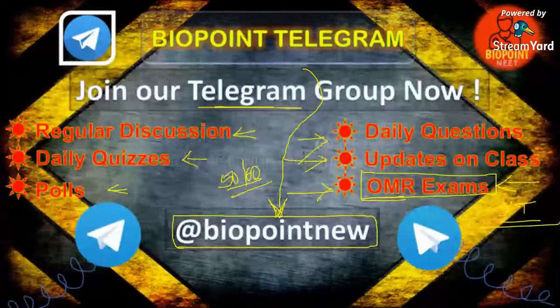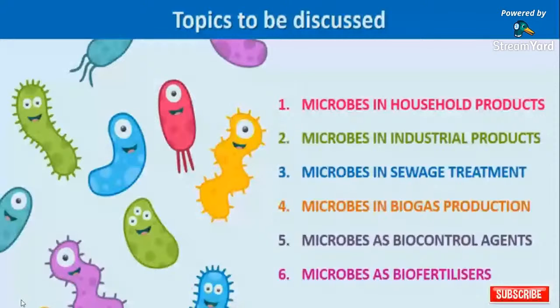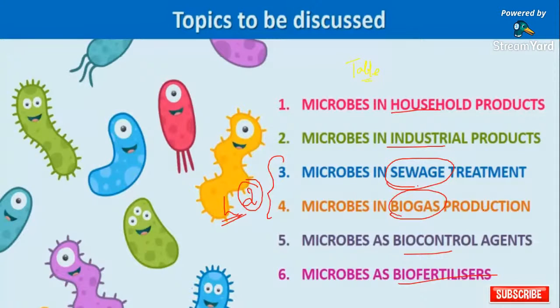In the last class also I showed you this particular table. This chapter can be mainly divided into 6 topics: household product, industrial product, sewage treatment, biogas production, biocontrol agents, and biofertilizer. So in today's lecture number 2, we will be discussing microbes in sewage treatment and microbes in biogas production.